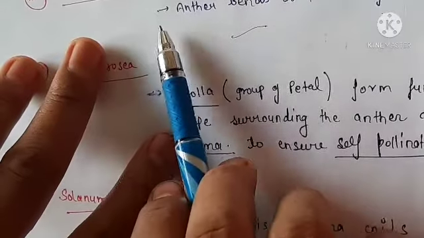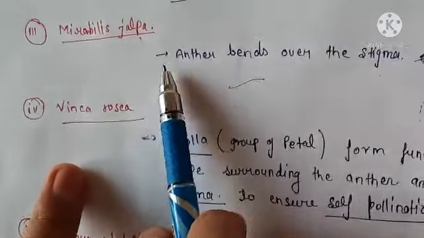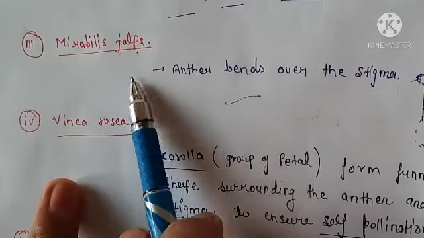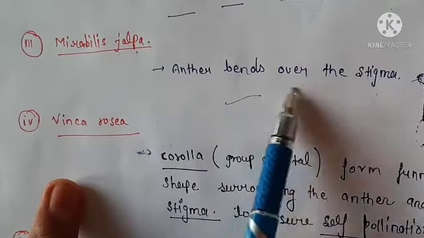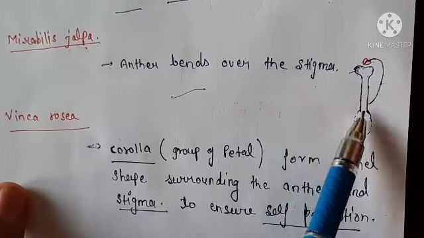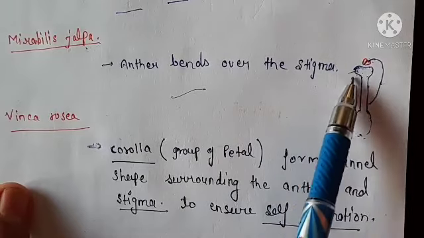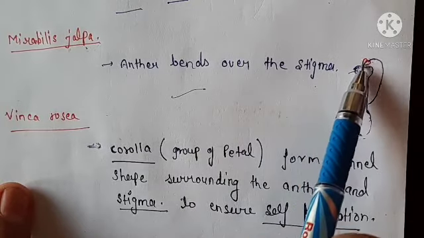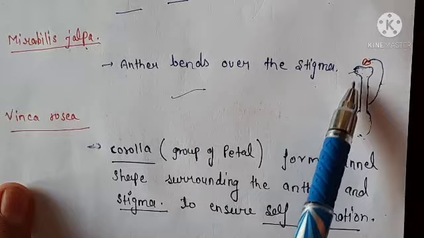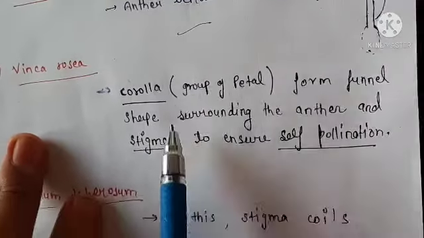After that, Mirabilis jalapa. What is the adaptation in Mirabilis jalapa? In Mirabilis jalapa, the anther bends over the stigma. See the diagram. This one is the stigma, this one is the anther. So the anther is bent over the stigma to ensure self-pollination.